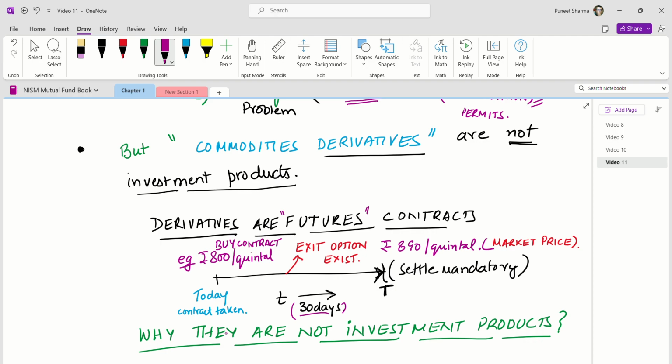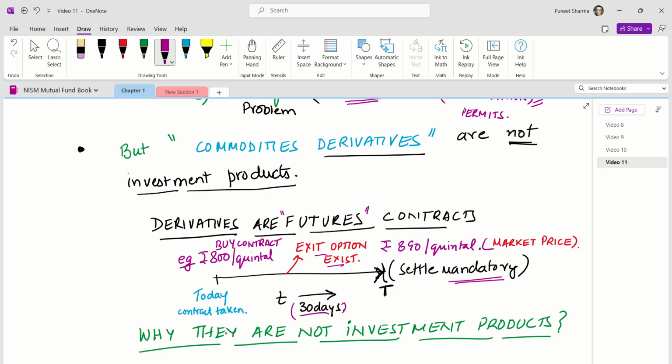Settle this contract means after 30 days from now, I will give you the money and you give me the rice which I have bought from you. So this is called settlement of the contract. That is mandatory. So you have a 30-day period to either exit out of this contract or to arrange your finances and other things to settle this contract.